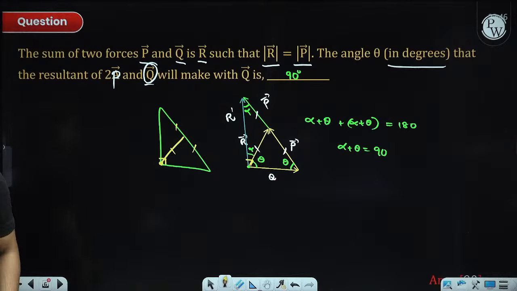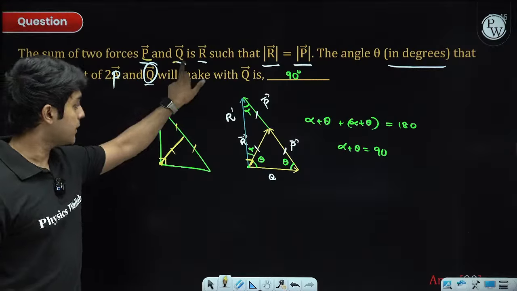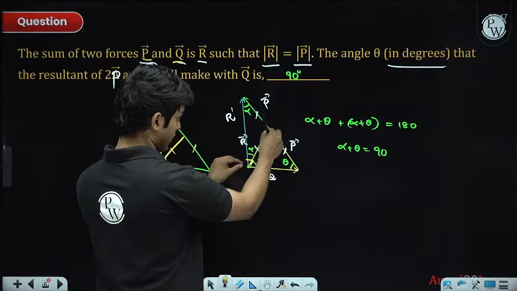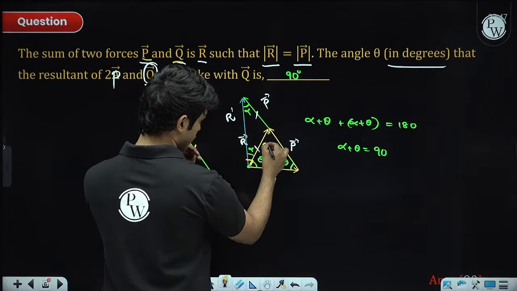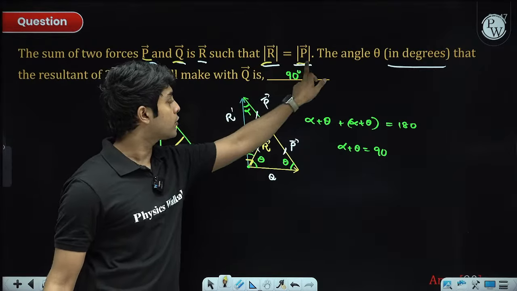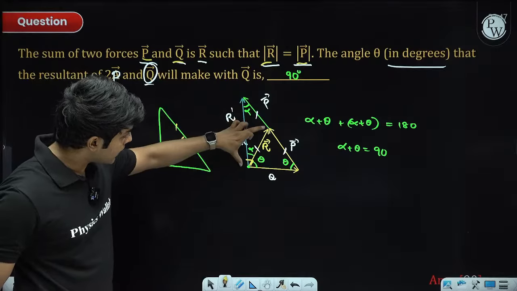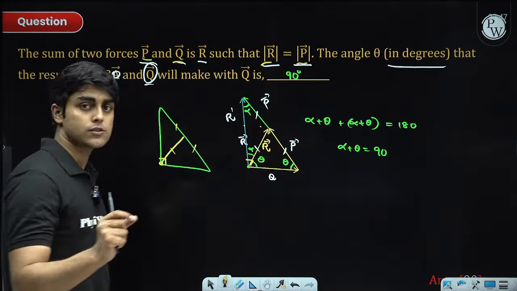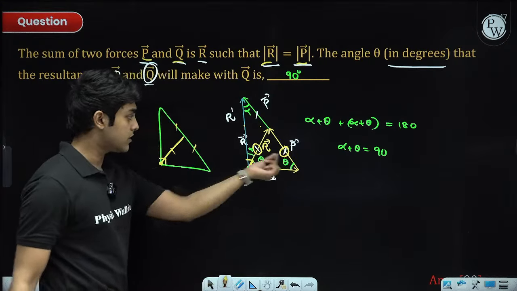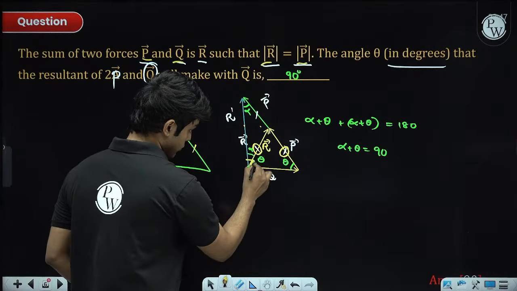Please explain this one more time. Okay, sure. It's just vector resultant. You have two vectors P and Q. I drew Q at the bottom, Q vector plus P vector. This is the first resultant of them, which is R vector. Now it's given that the magnitude of R and the magnitude of P are equal. What is magnitude? It's the side length, right? So this side length and this side length are equal. That's why I have marked it using a white cross. This means these two side lengths are equal. Now, if these two side lengths are equal, these two angles will also be equal, right?